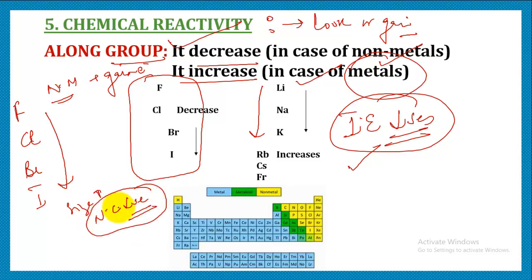That means the nucleus has lesser tendency to attract electrons, due to which the reactivity, that is the electron affinity, is decreasing, because attraction towards the incoming electron is decreasing. So we can say that as we move down in the non-metallic group, chemical reactivity decreases.